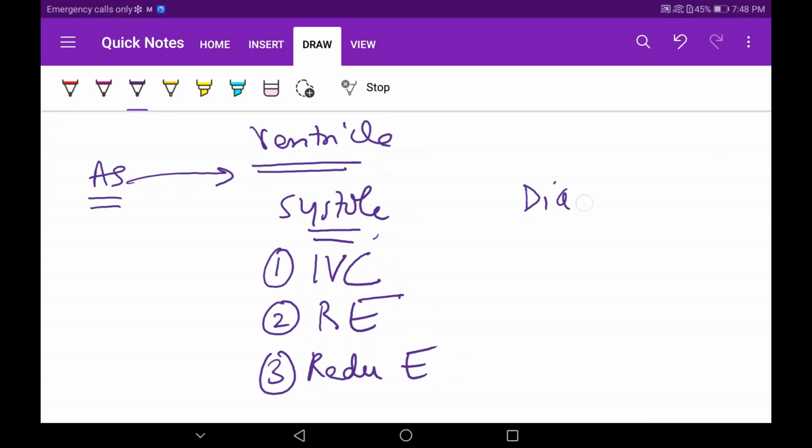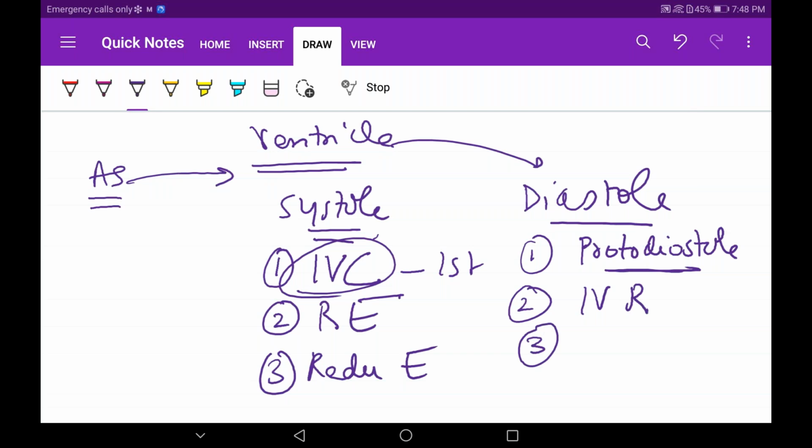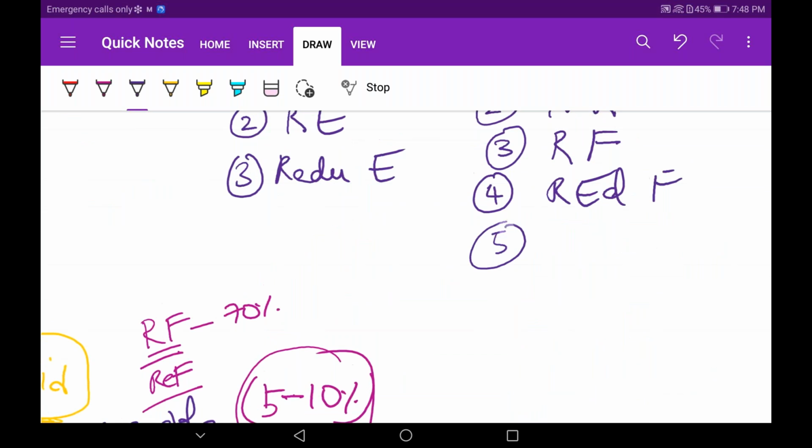Okay. Then we discussed the diastole in ventricles only. We discussed the initial phase known as protodiastole. What is the only important thing happening here? The second heart sound. And in this isovolumetric contraction, the first heart sound, right? So that's the only significance. Then we discussed isovolumetric relaxation. Then rapid filling. Then reduced filling. And lastly but not the least, our last rapid filling. This is the name of the stage.